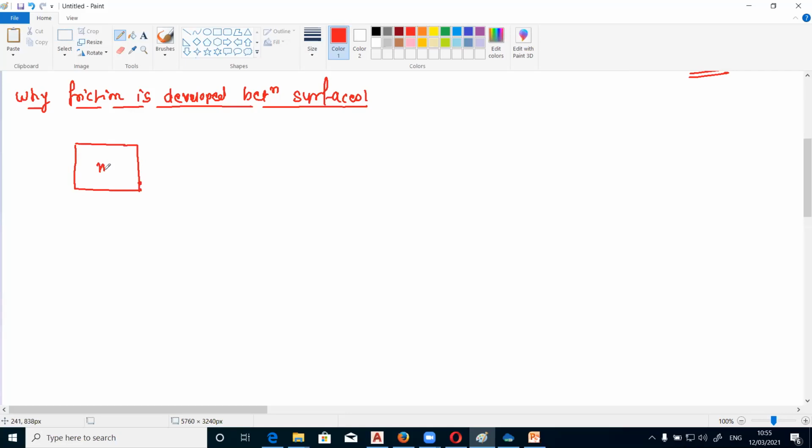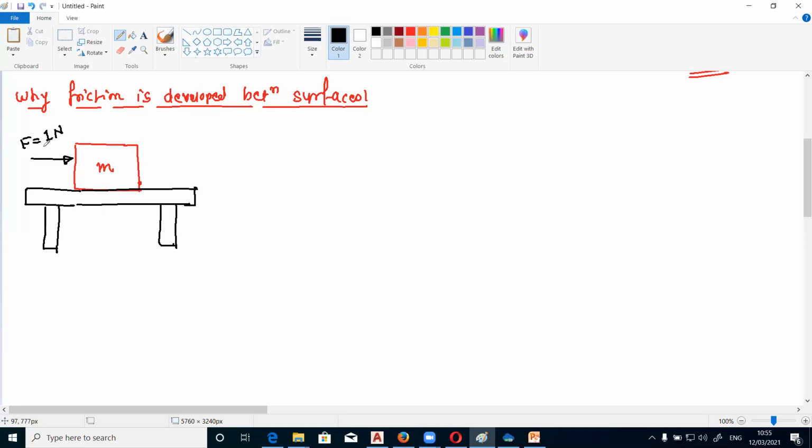suppose we have one block of mass m kept on a table, and suppose we apply some force F. Let us take this as 1 Newton. Then we cannot immediately move this block by applying this 1 Newton.